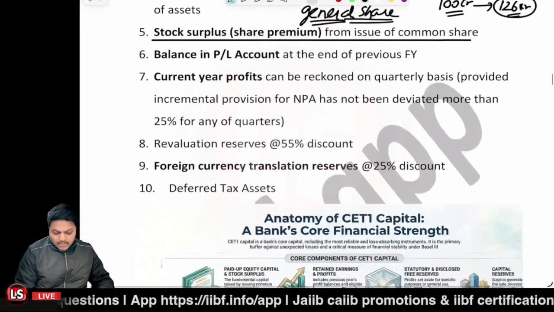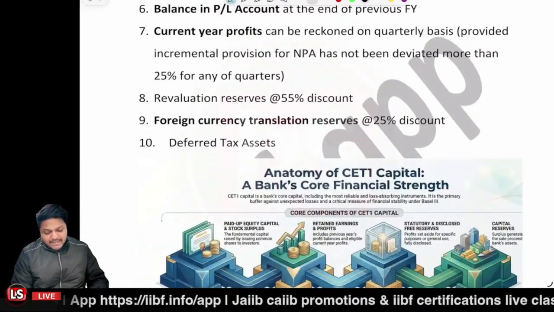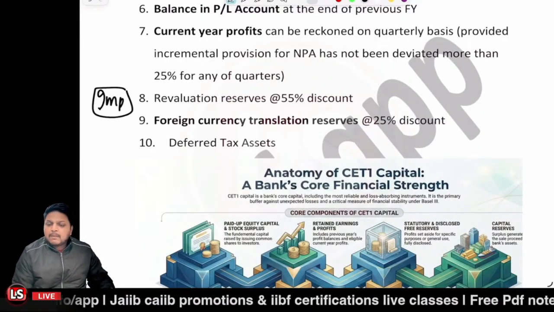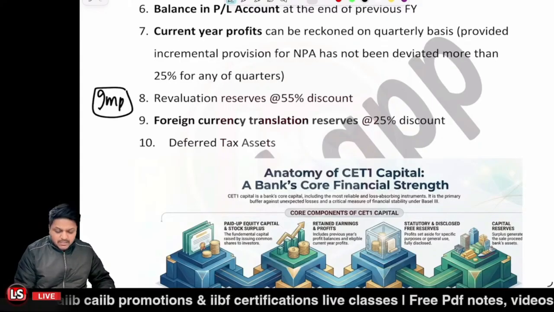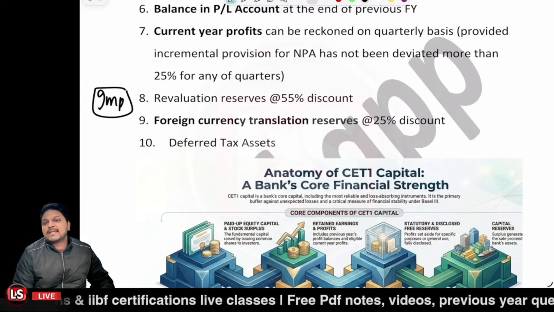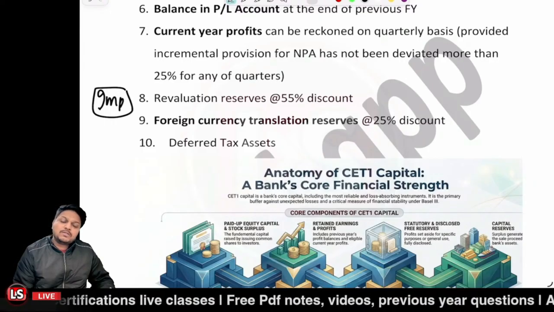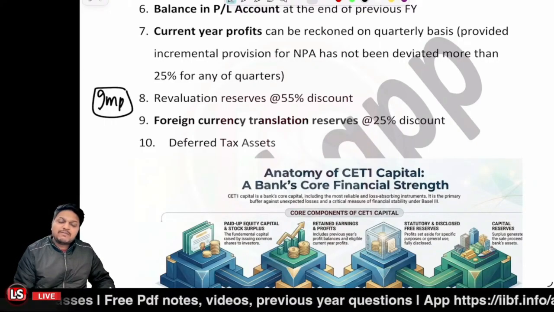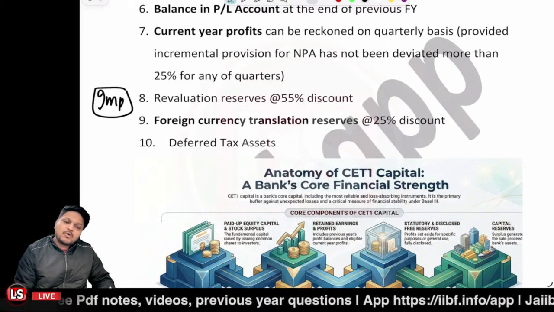Is that clear? Further, revaluation reserves, very important. Previously, it was a component of the tier 2 capital, but now it's a component of the CET1 capital. Let's say previously your asset was worth 2 crore in the year 2002, but when you revalued it, it is around 20 crore.